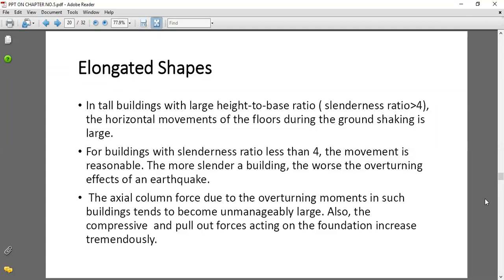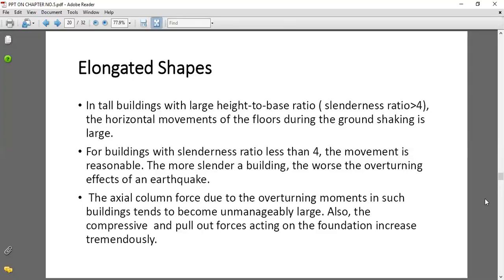For taller buildings, the horizontal movement of the floors during ground shaking is large. For buildings with slenderness ratio less than 4, the movement is reasonable, and the more slender a building, the worse the overturning effects of an earthquake.